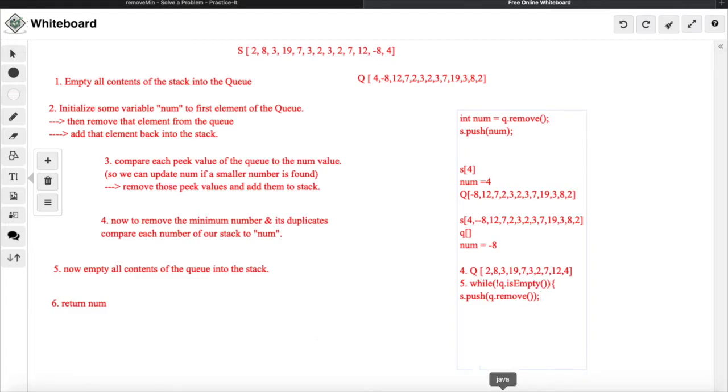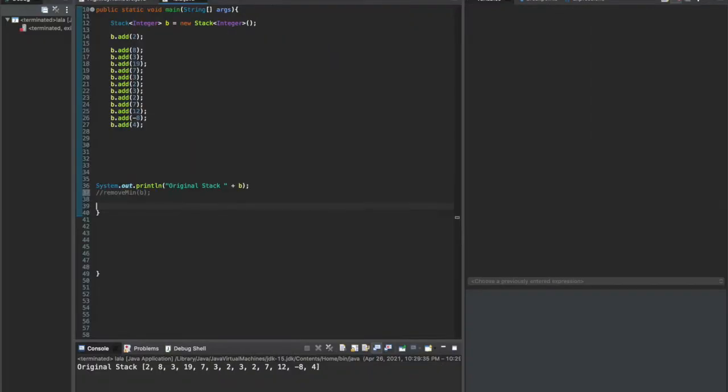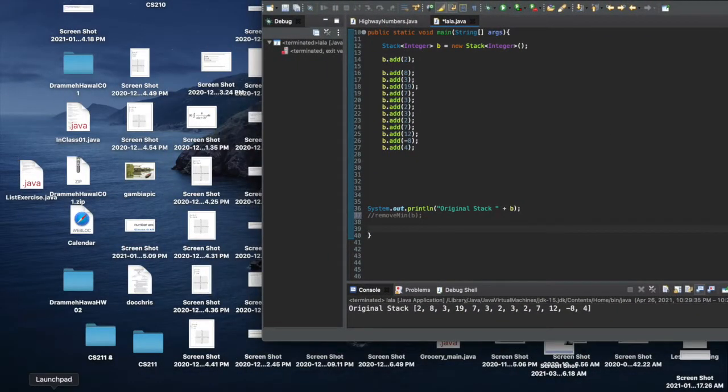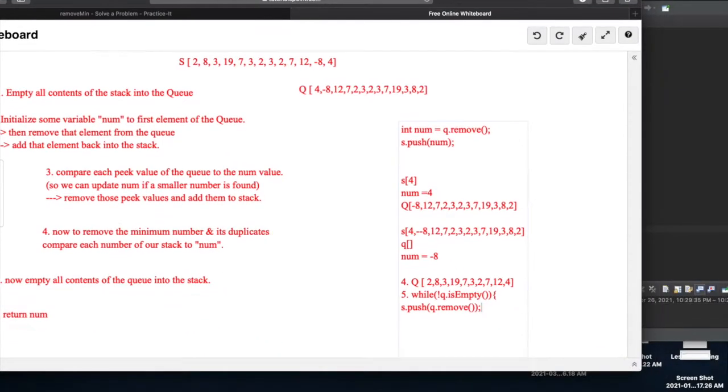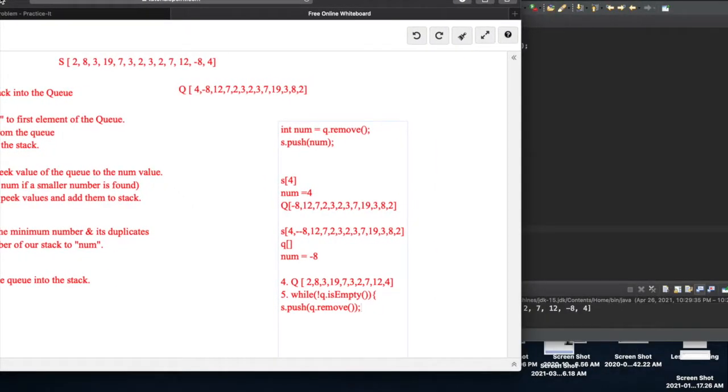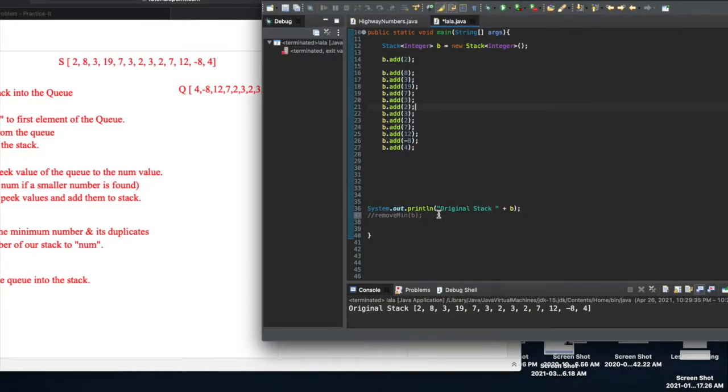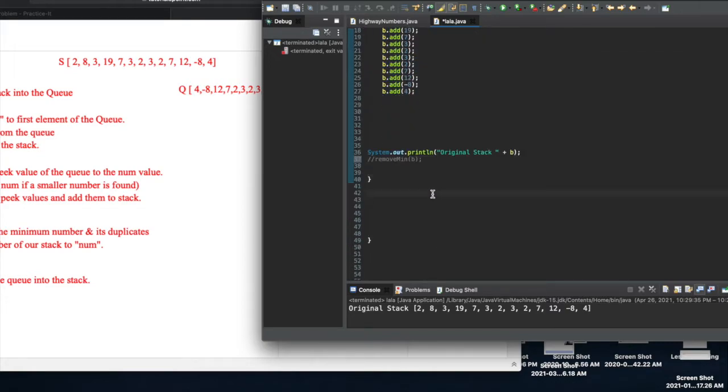Now I'm going to move over to my Eclipse and start coding. Alright, here we go. I have these numbers already set up in my stack. Now we're gonna write the method down here.